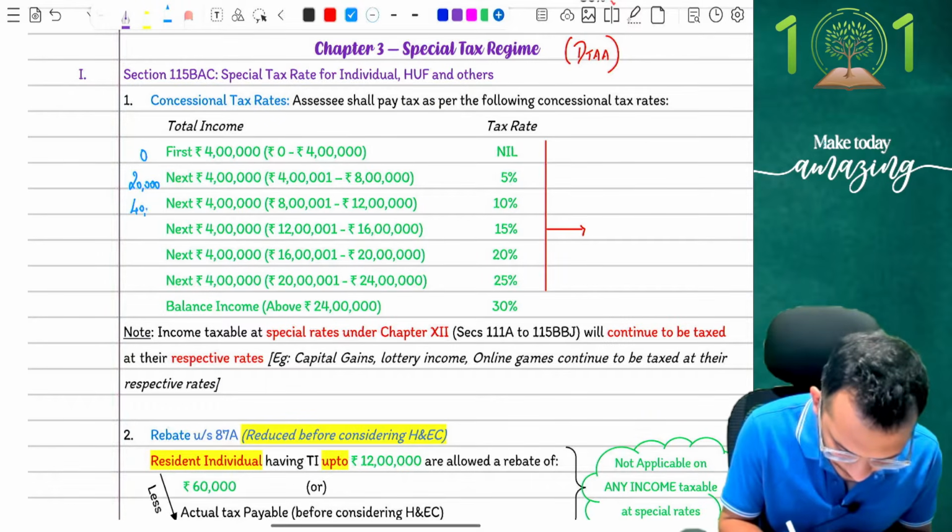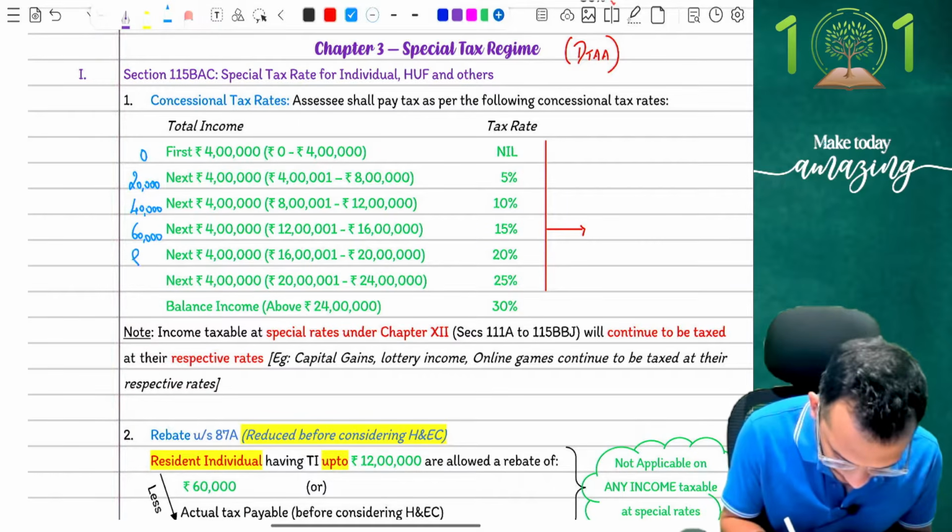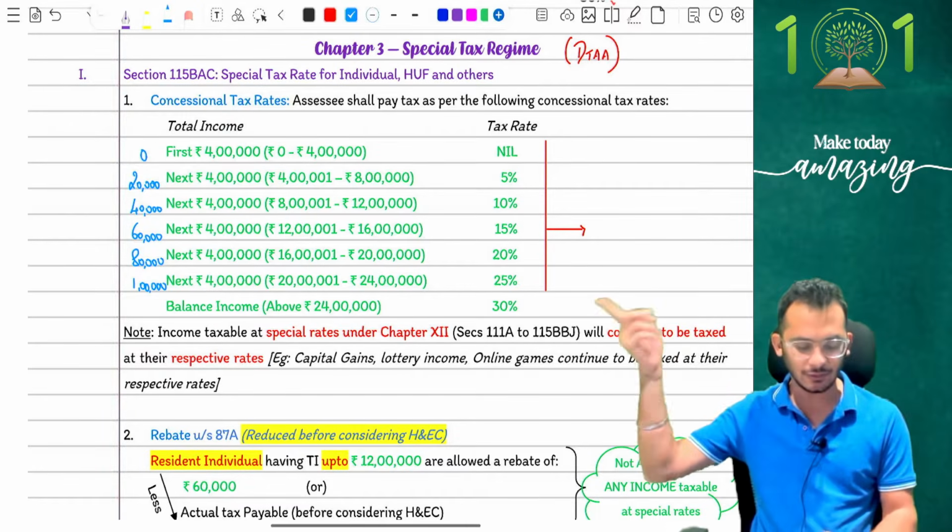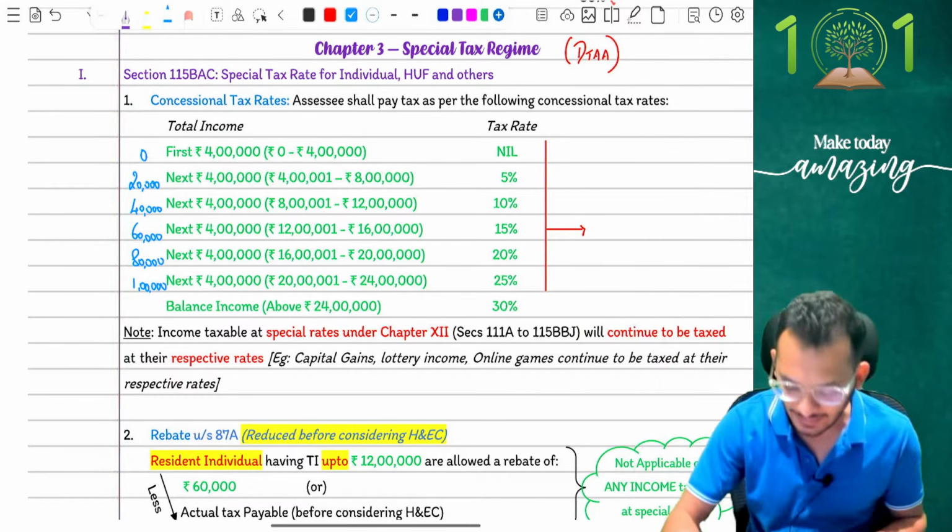Next one is going to be 40,000 rupees. Next one is going to be 60,000 rupees. Next one is going to be 80,000 rupees. And the last one is going to be 1 lakh rupee. If you total all the numbers, what is going to happen? 1 lakh 80, 2 lakh 40, 2 lakh 80 and 3 lakh rupees.